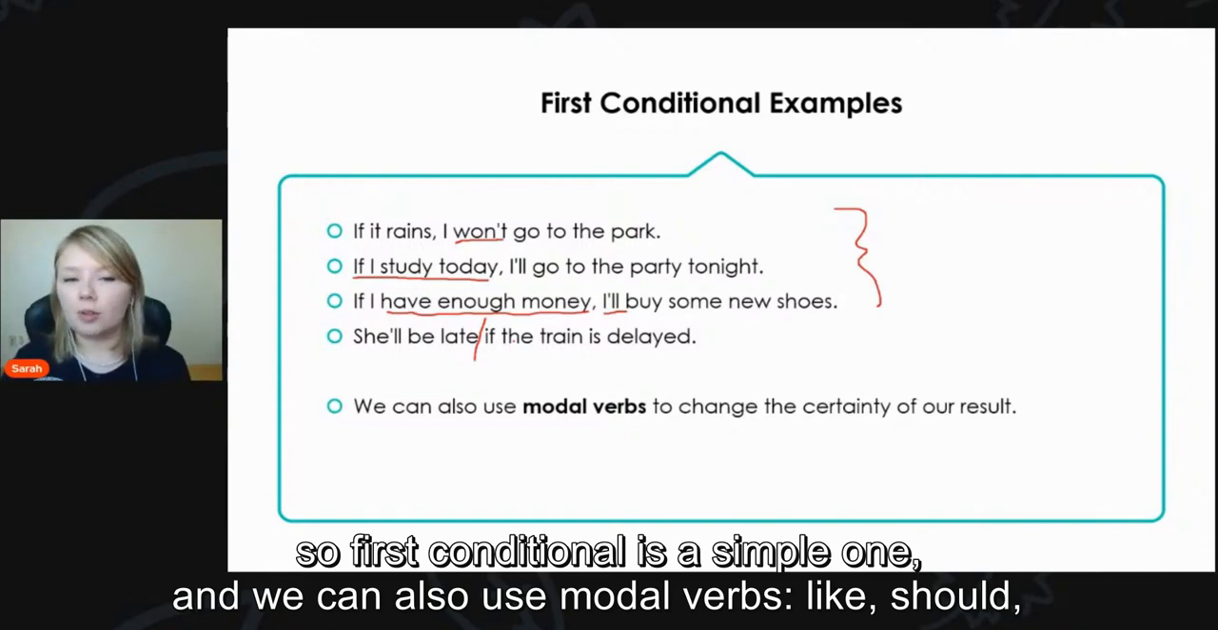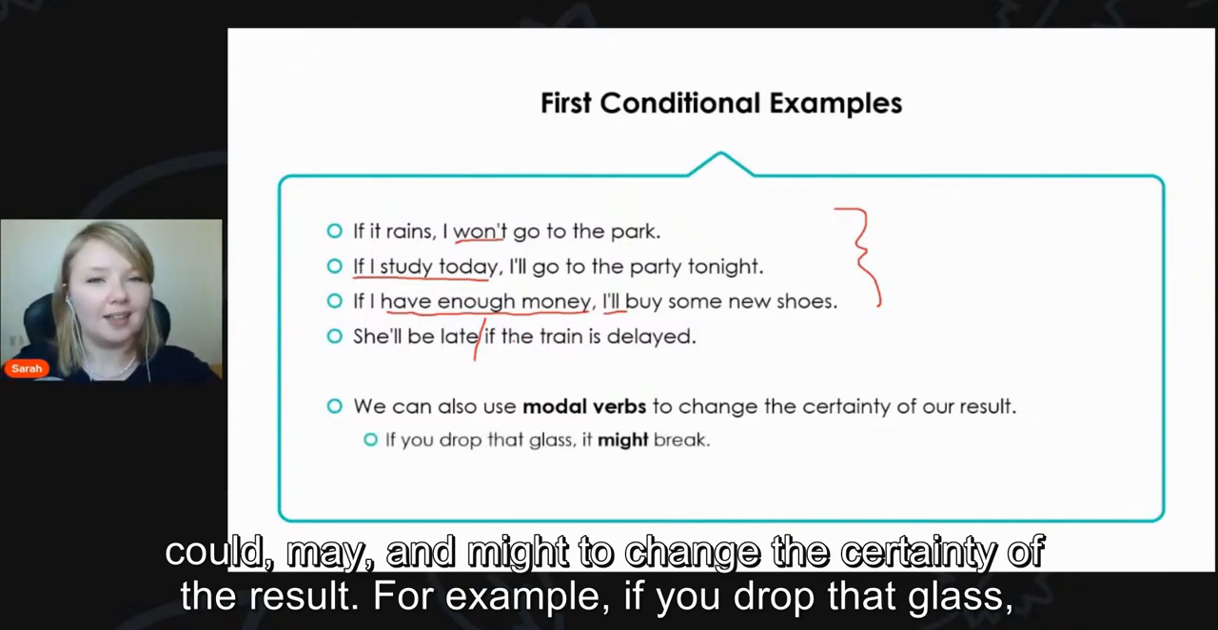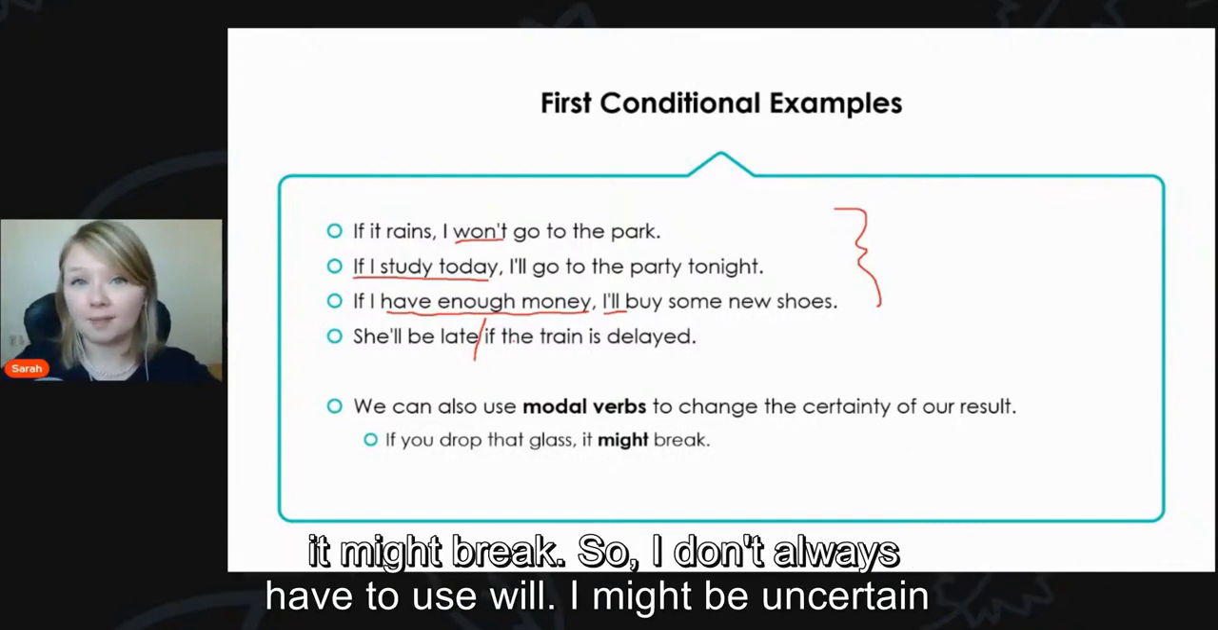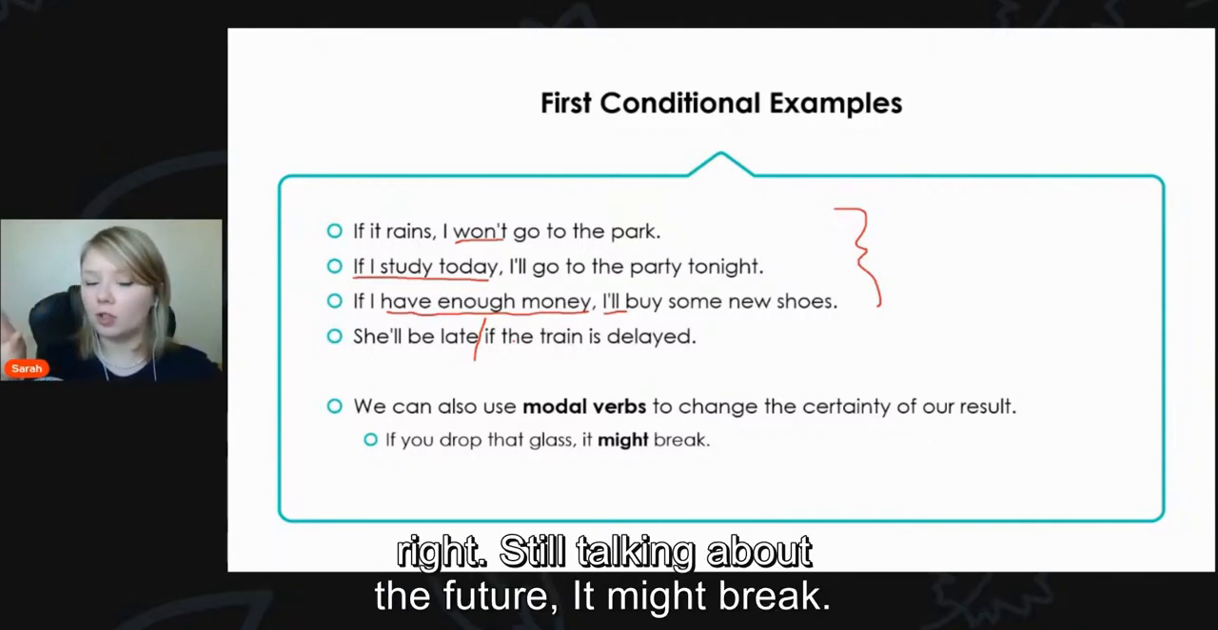And we can also use modal verbs like should, could, may, and might to change the certainty of the result. For example, if you drop that glass, it might break. So I don't always have to use will. I might be uncertain about what will happen. So maybe it is a plastic glass. Ooh, if you drop it, it might break, right? Still talking about the future, it might break.